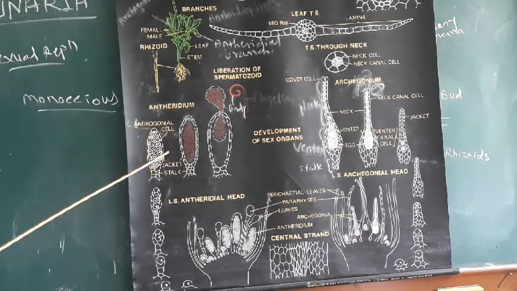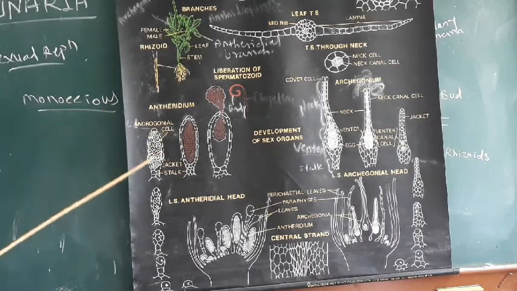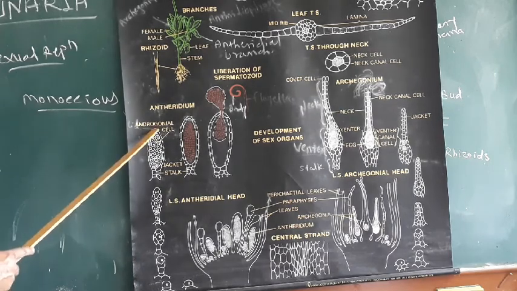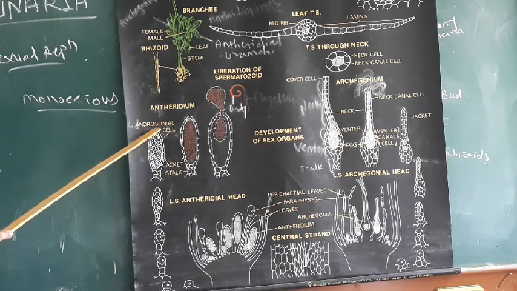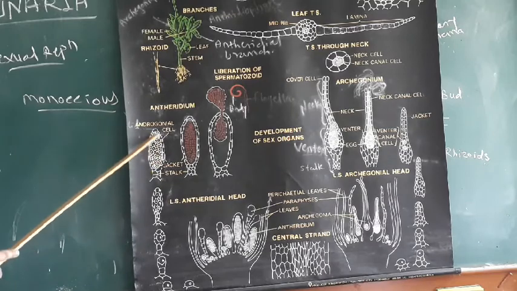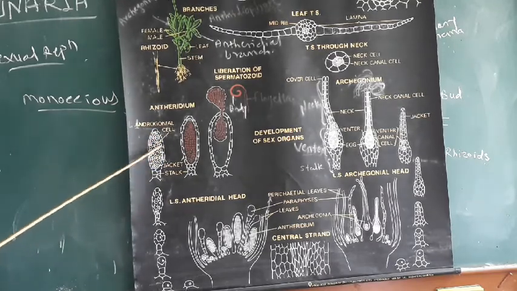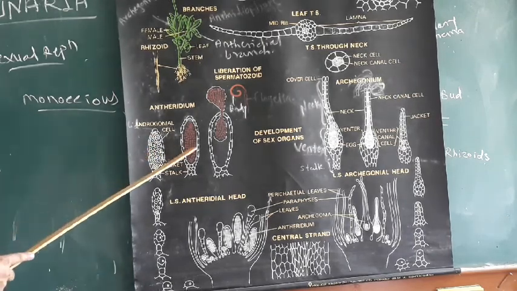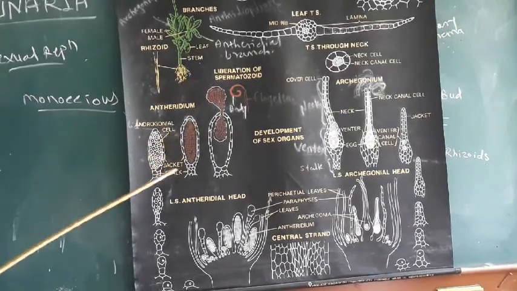This body is covered with a single layered sterile jacket of cells, and at the upper end there is an operculum. The operculum is made up of one or two cells, and on the inner side there are androgonial mother cells. These androgonial mother cells undergo metamorphosis and form the many anthrozoids or spermatozoids.